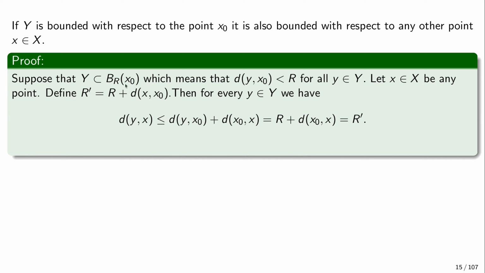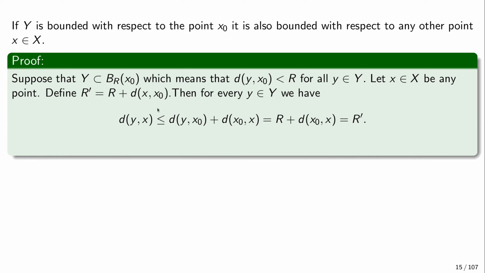If this notion of a metric space is too abstract, just think of this ball as the interval from minus r to r around x0. So it's an open interval with radius r around x0. But in any metric space, this is just the collection of all the points whose distance from x0 is no more than r. And so using the triangle inequality, this number is no more than r, and this is just a number, so this is a constant. So call this constant r prime.